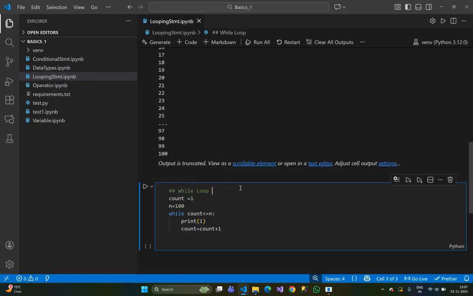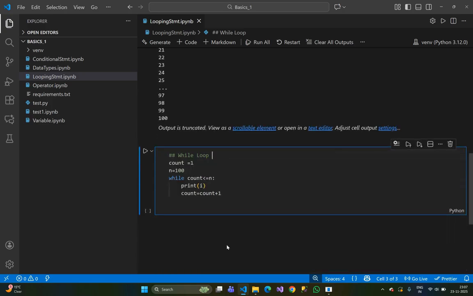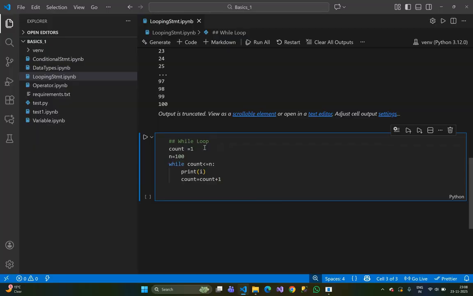That's all, that's done. Using the while loop, I am doing the same thing. I want to print from 1 to 100. Okay.